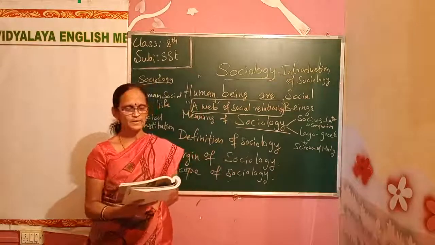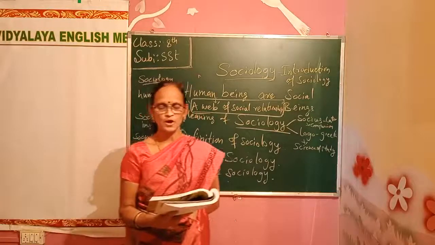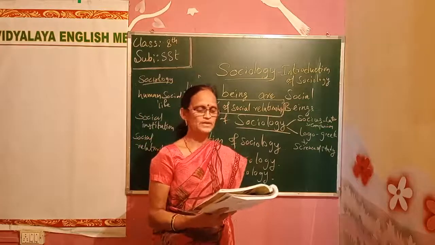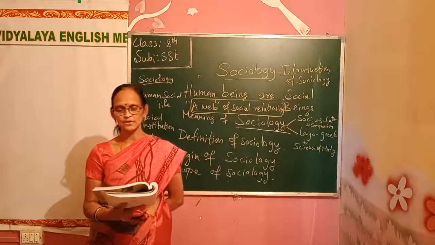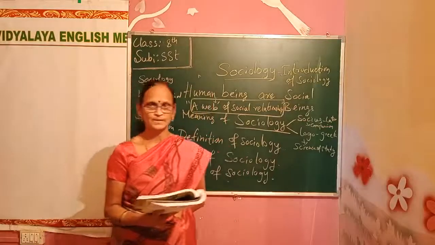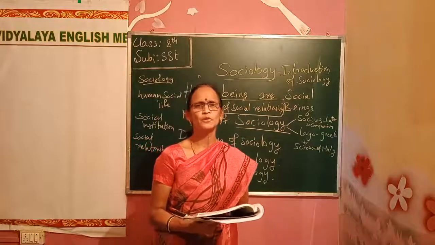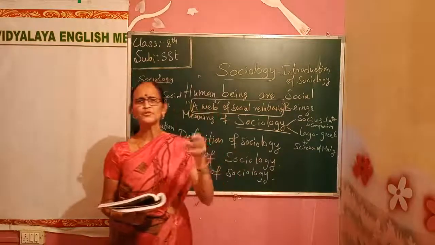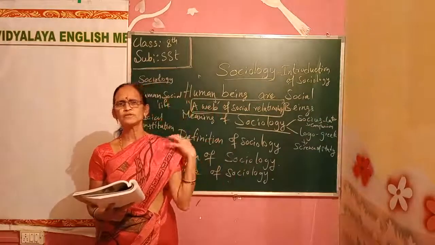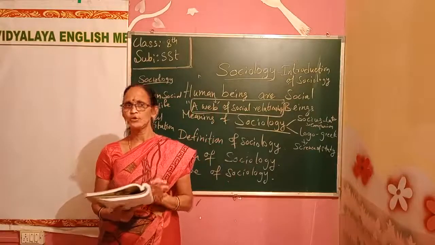So this is not tangible, it is intangible. In this subject we are not talking about revolutions or history.